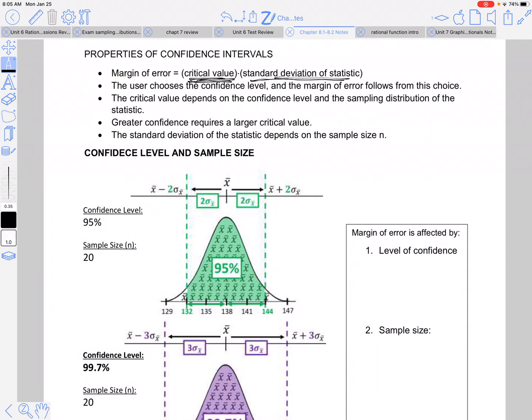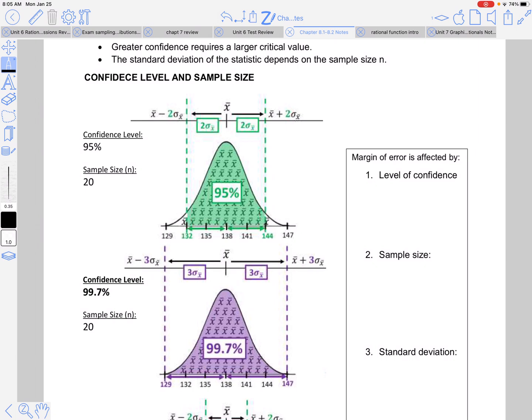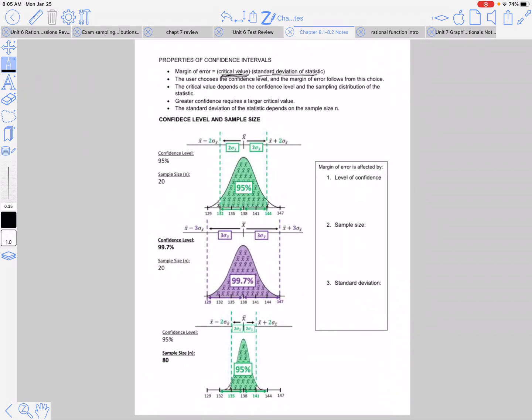The critical value, which will actually be a z-score, depends on the confidence level and the sampling distribution of the statistic. Greater confidence is going to require a larger spread, meaning that range of our interval. So if we want to be more confident, we're going to have a bigger catcher, right? So a bigger net. And then the standard deviation of the statistic obviously depends on n, as we learned last chapter. So take a look.